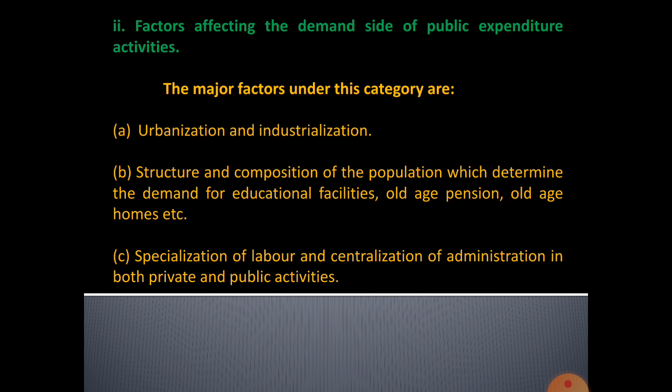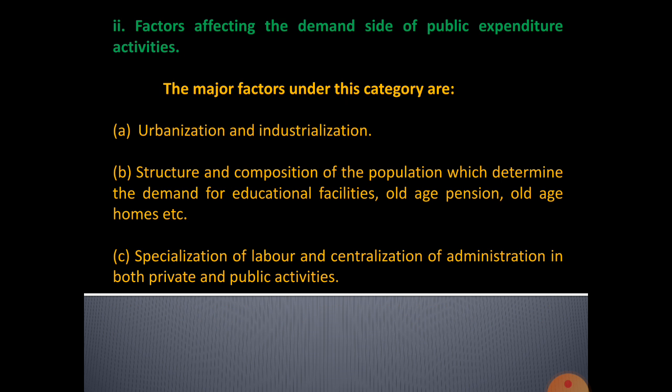Factors affecting the demand side of public sector activities. When we take the demand side: urbanization and industrialization, structure and composition of the population which determine the demand for educational facilities, old age pension, old age homes, specialization of labor, and centralization of administration in both private and public activities. These are all for the demand side of public expenditure activities.